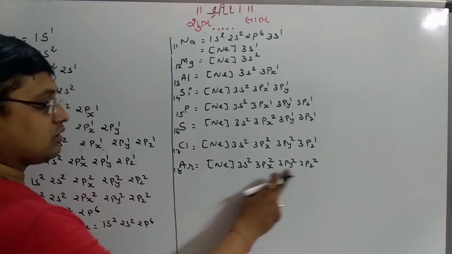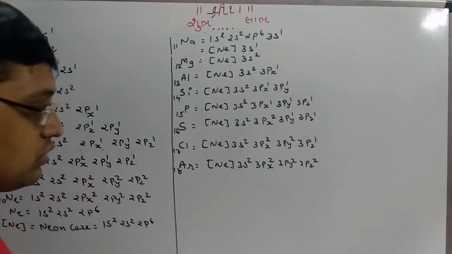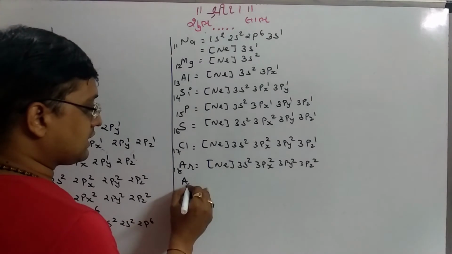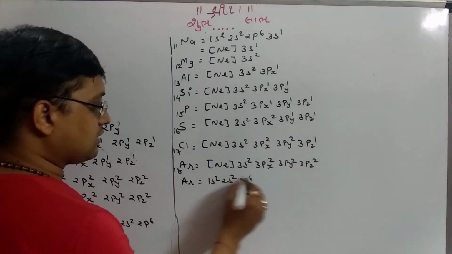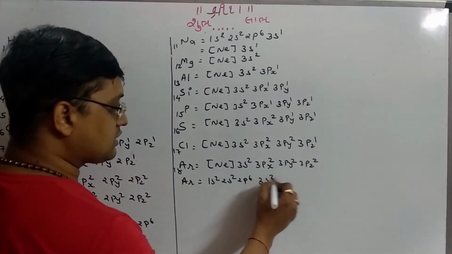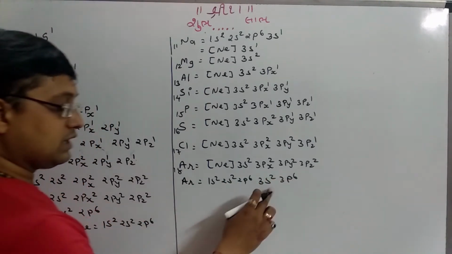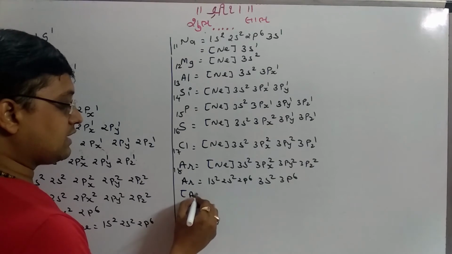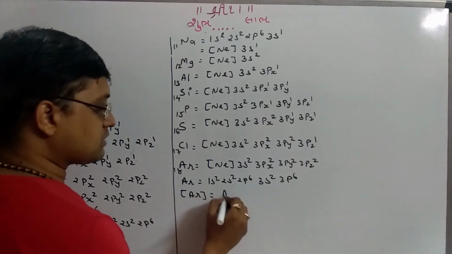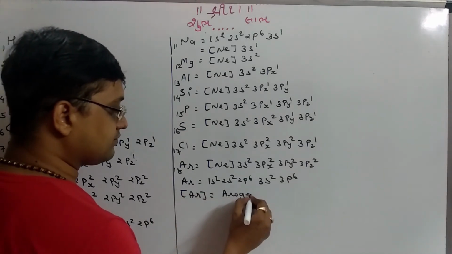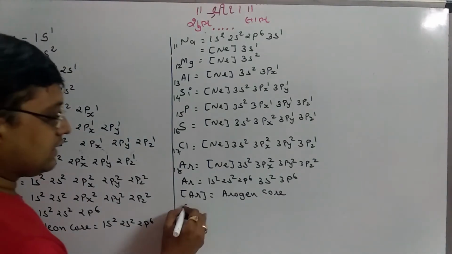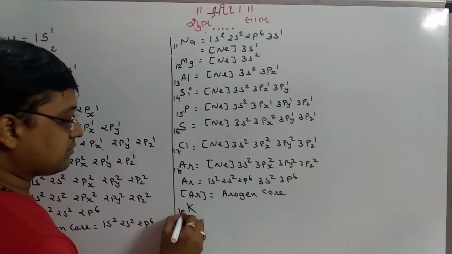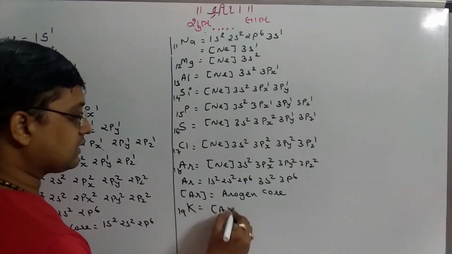You can see here all suborbitals have 2 electrons. So argon can be written as 1s2, 2s2, 2p6, that is like neon. Then 3s2 and 3p6, that means a total of 18 electrons. Argon is an inert gas, so it is written as argon in a capital box, which is pronounced as argon core, right? After argon, the 19th element that we have is potassium, 19, so 18 electrons like argon.